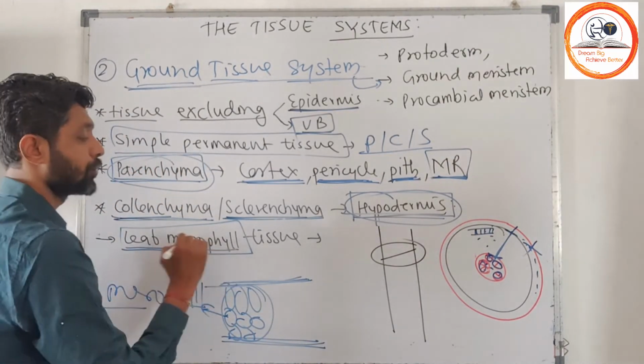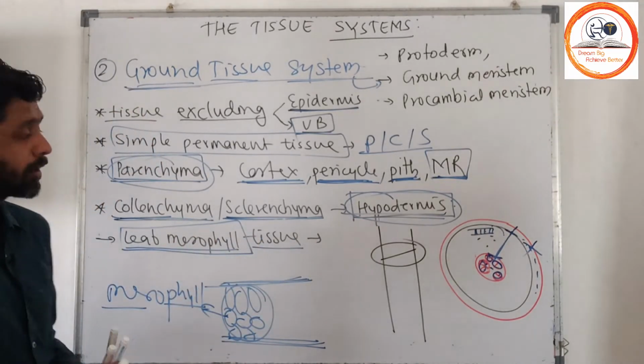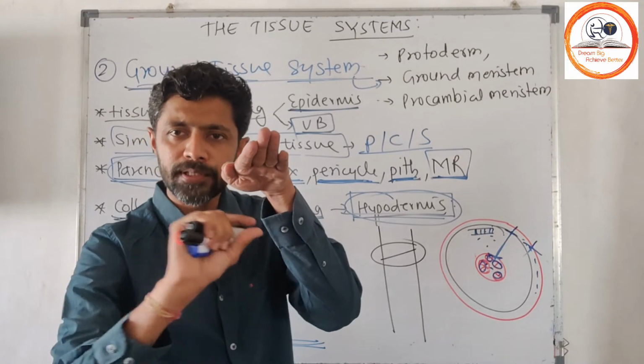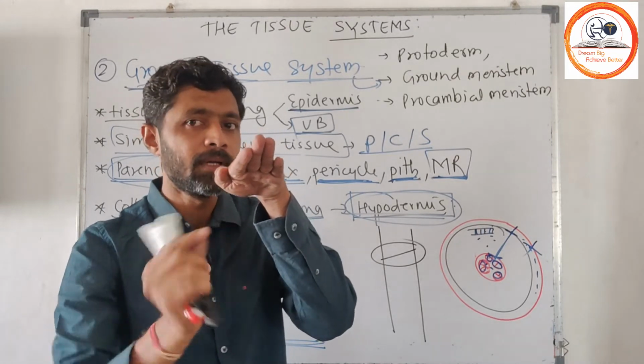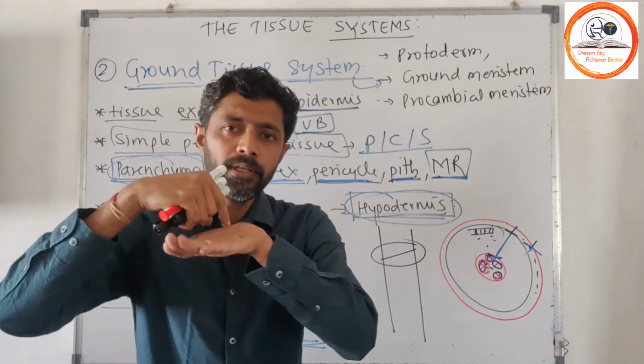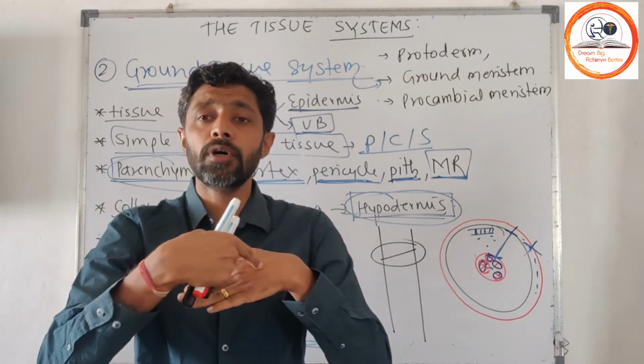This mesophyll tissue is also considered a ground tissue. Suppose you consider a leaf: there is the upper epidermis and lower epidermis, and at the center, in the region of the midrib, there will be the presence of the midrib.